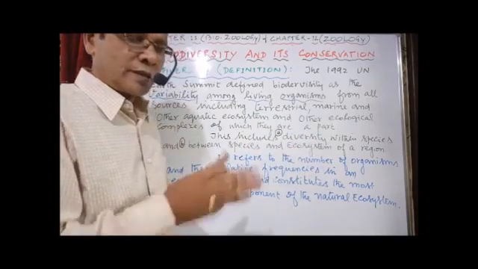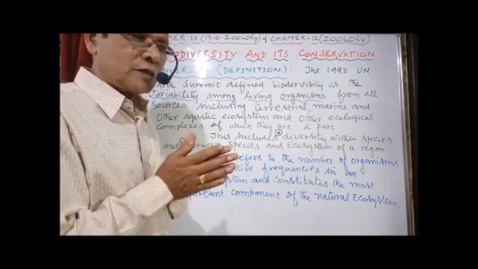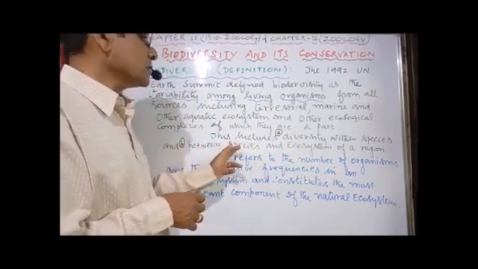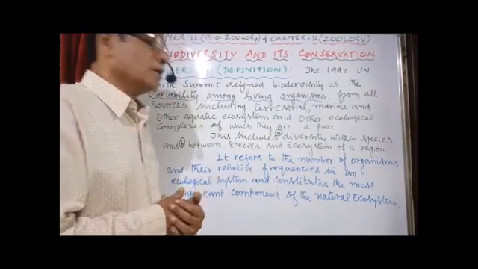Normally, biodiversity includes diversity within species, between species, and the ecosystem of a region. Diversity can be found within species or between species and ecosystems of a region.